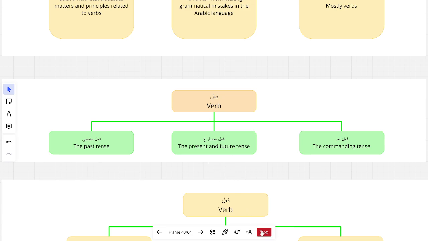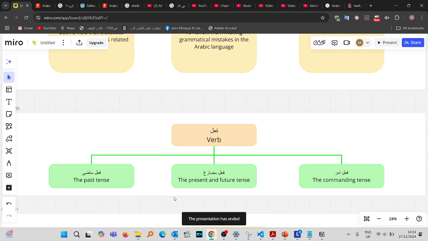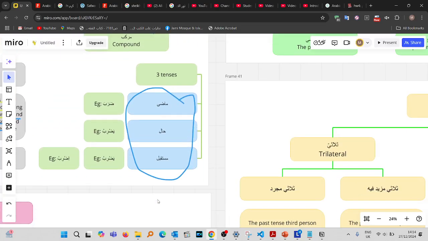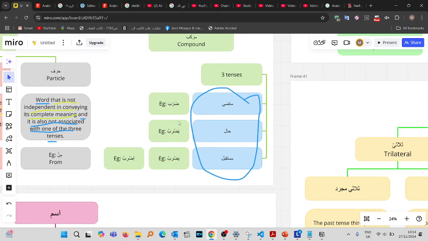In the last Nahwa lesson, we categorized verbs according to their tenses, from the perspective that there's a difference in meaning, but not necessarily a difference in form.